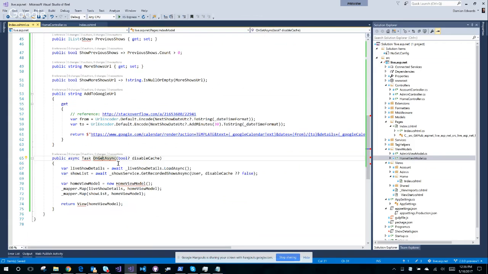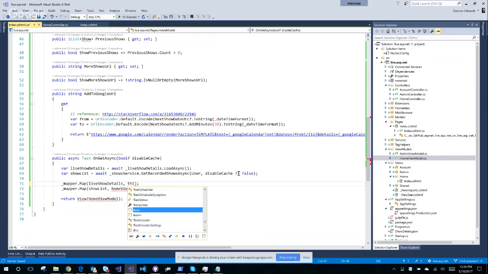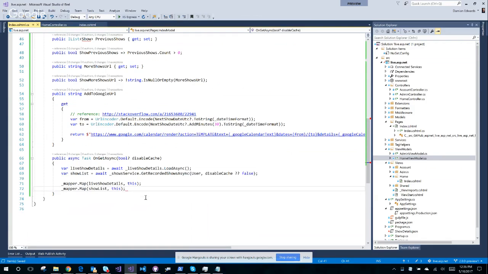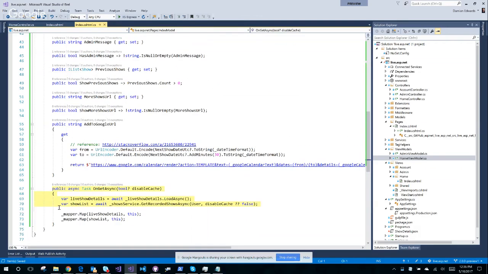Why has that stopped working? Oh, really? Did I? Oh, that was silly of me, wasn't it? Okay, so I don't need to do this anymore. Home view model. I simply need to map it onto myself. Right, home view model both times, wasn't it? Yep. Then rather than returning anything, I can just do nothing. Okay, so now I've got my import there. There's my handler method.